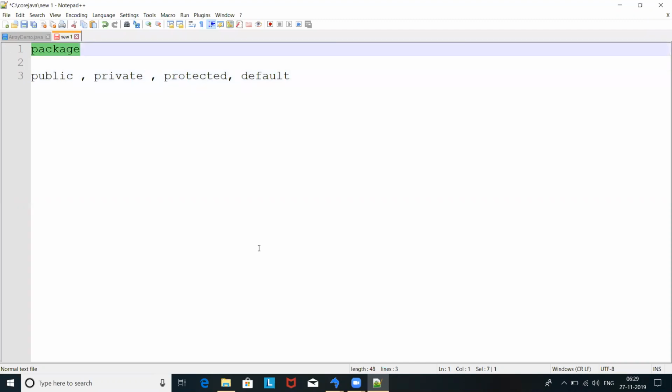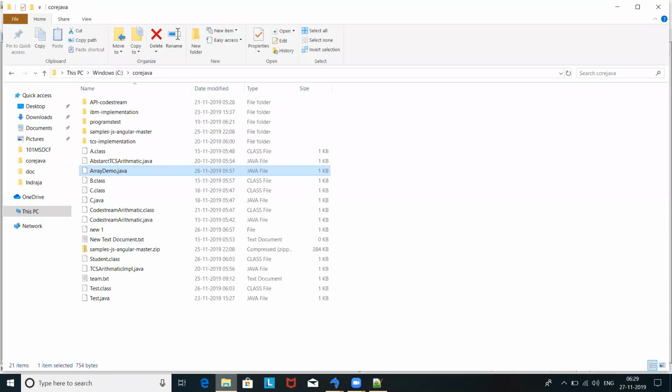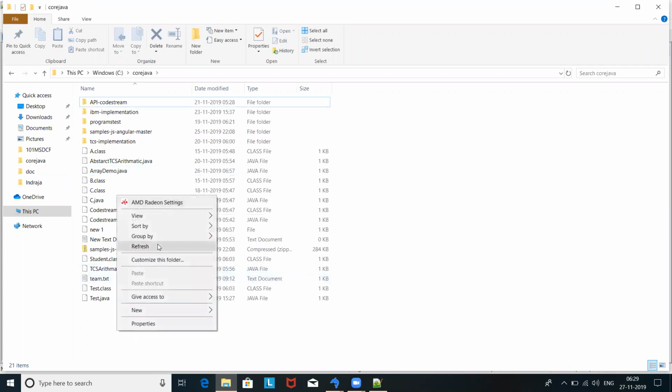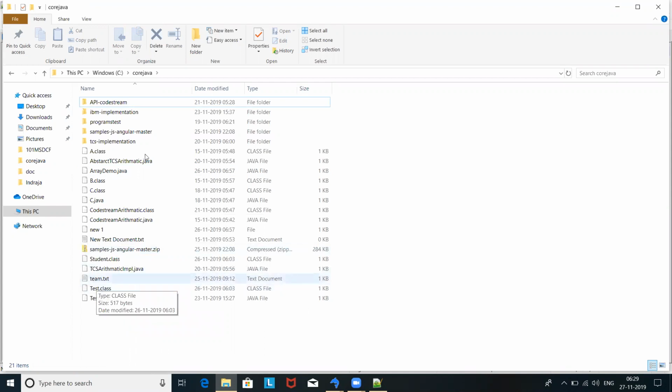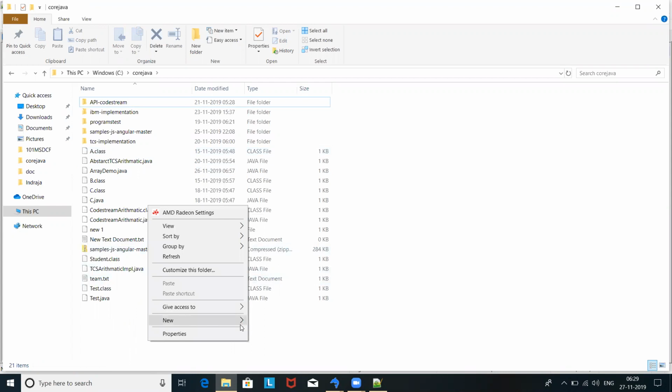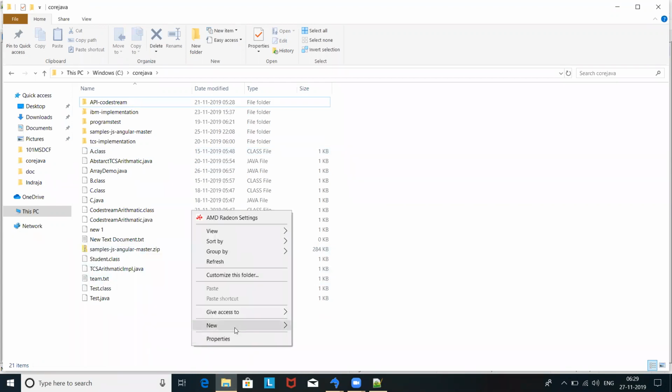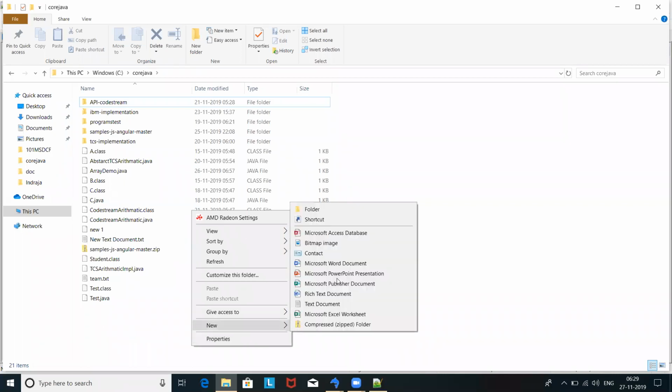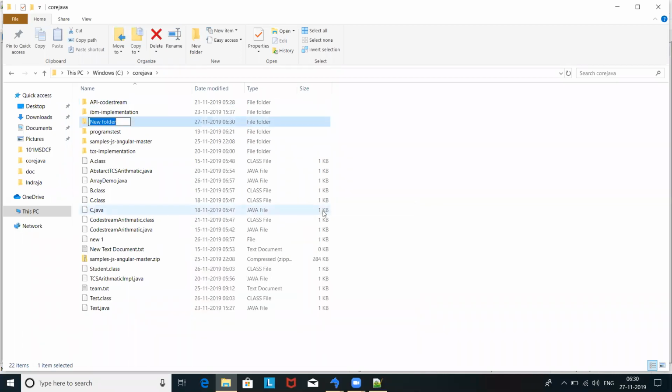Now, let's say package. Whenever you are writing a program, how do you write it generally? Let us say some demo project.